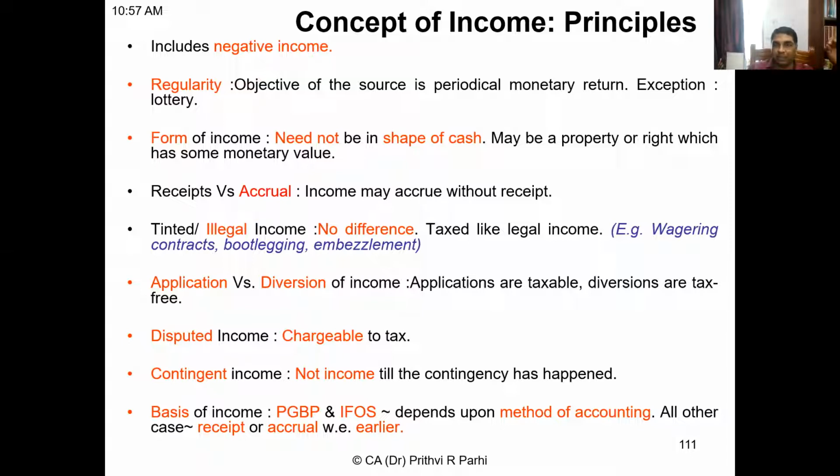The third point we need to understand is that the form of income need not always be cash. Income may come in the form of cash, or income may come in kind also. Yes, sir. Right? The next point is that income need not be received. It may accrue. Receipts are your income, accruals are also. Let us say you have kept money in a fixed deposit for 5 years. After 5 years, you will receive your money back, isn't it? Along with interest.